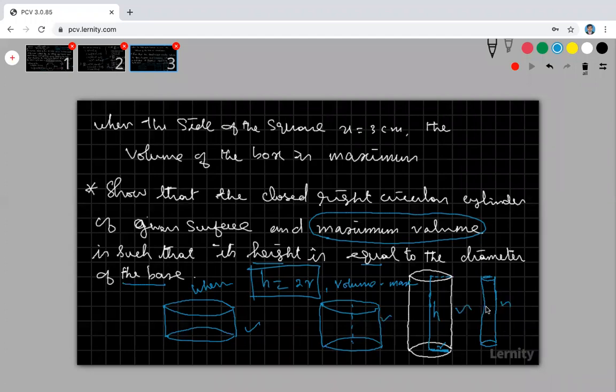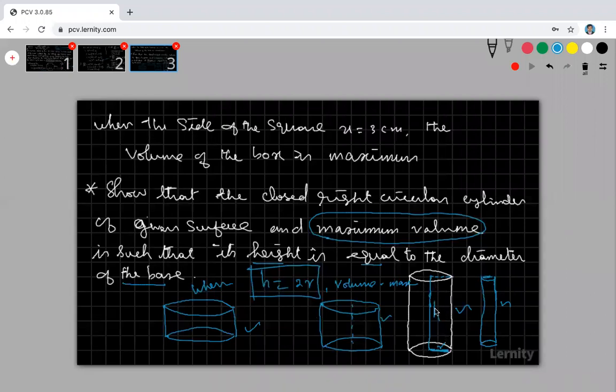But what is the maximum volume? Here in all these four cases, the volume is different. So when will we get the maximum volume? I want to make one shape with my given surface, such that the volume is maximum.